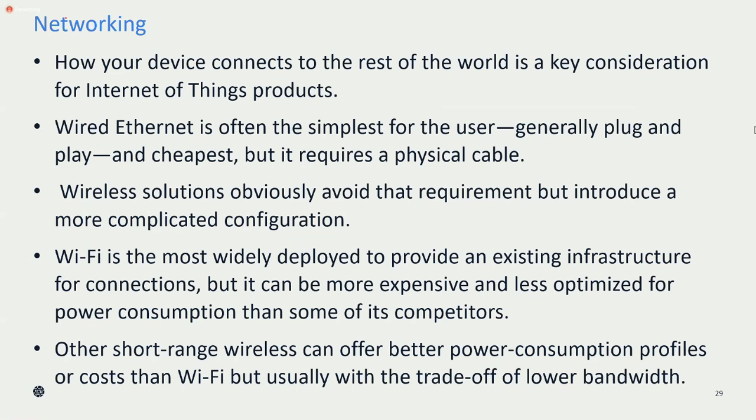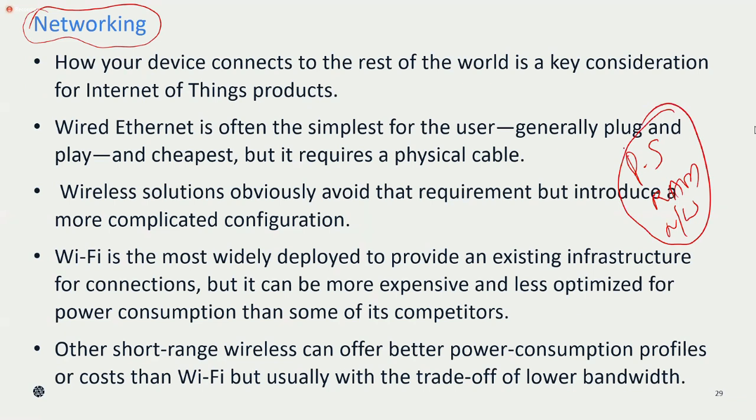And then the third one is the networking. If you remember in the table, first I gave the processor speed, then I gave RAM, and then the third one is the networking. Now let us consider, you want to use an IoT device, but you have chosen the processor of that IoT device very good. Let us consider you have chosen a good processor speed, and RAM also you have chosen very good.